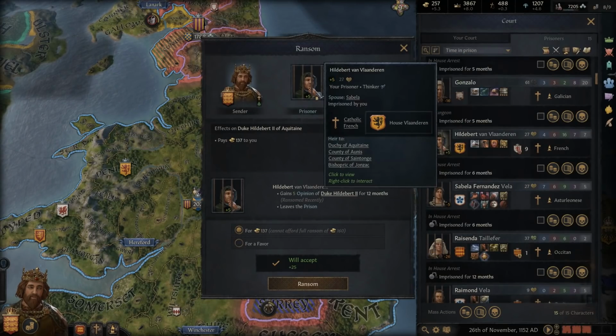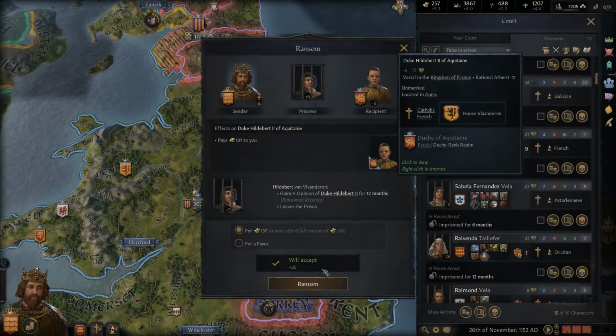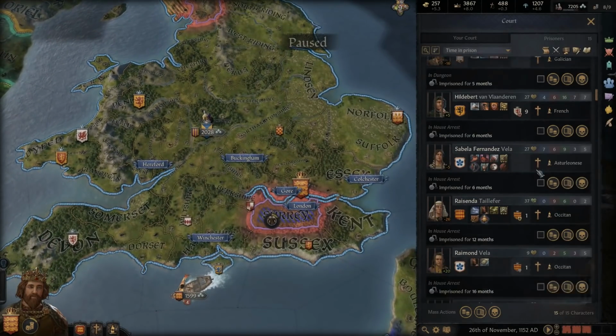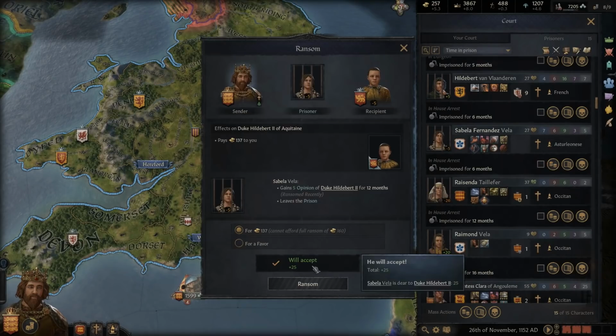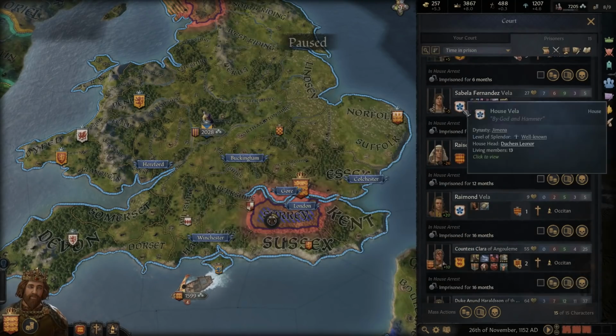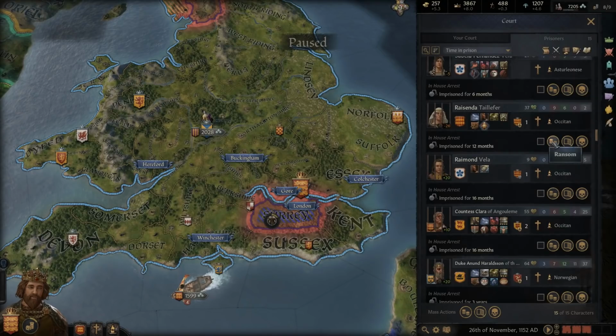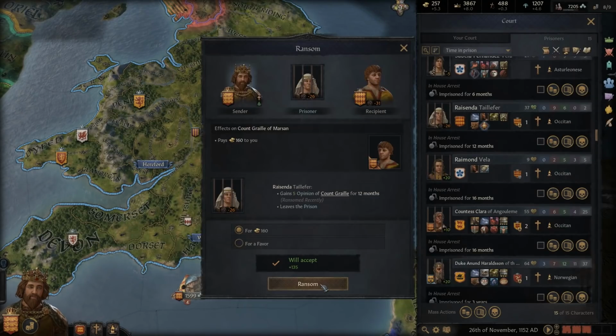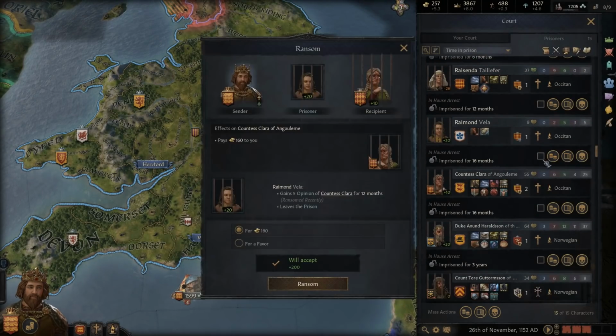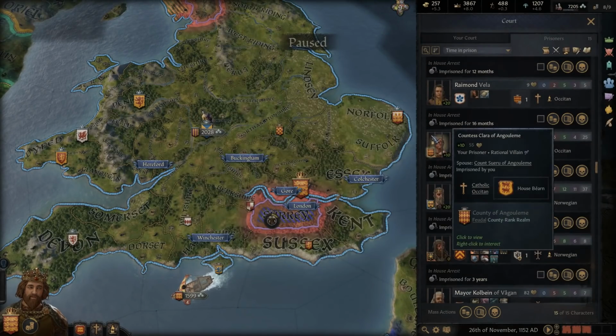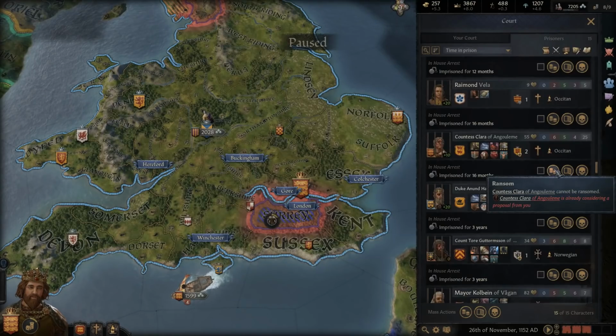That's not bad. Yeah, we'll take that, guys. It's not quite as much as we could get, but you never know. We might not be able to get anything later. And when we have another one of his people as well. Let's do the 160 here. Yeah, we're going to make an absolute ton of money, guys. Yeah, this is crazy, just how much money we're going to make from this overall conflict.